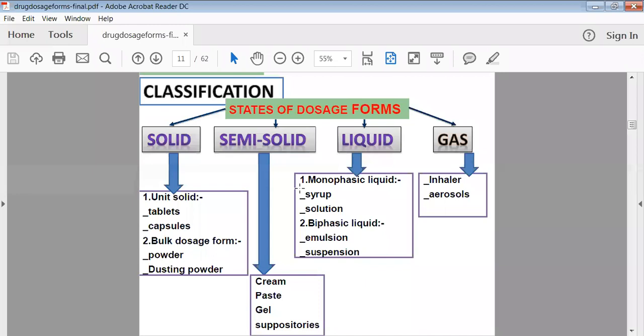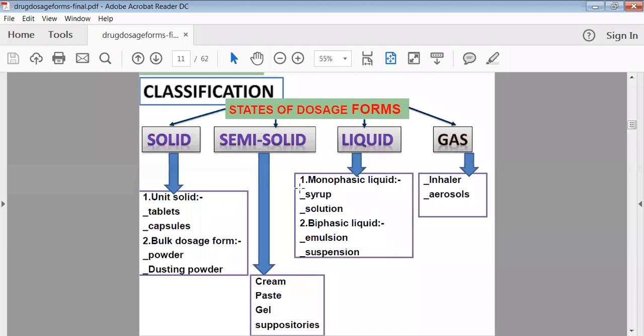When you say solution and syrup, you will not find any other phase. Only one phase is there. It means in the solution, you have dissolved all the ingredients, all the excipients, completely in the vehicle. That's why this is called the monophasic preparation.